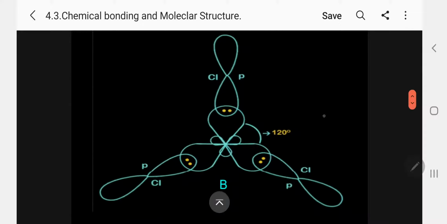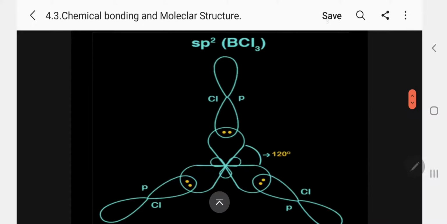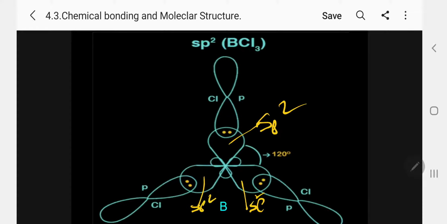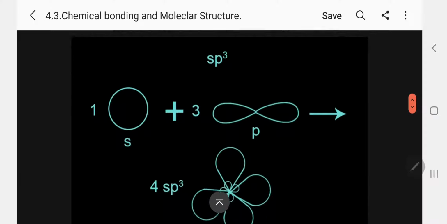This is the central sp2, with sp2, sp2, sp2 of equivalent size. Now the three chlorine atoms, each having an unpaired electron, form sigma bonds. The bond angle is 120, and it is triangular in shape. Okay, next.